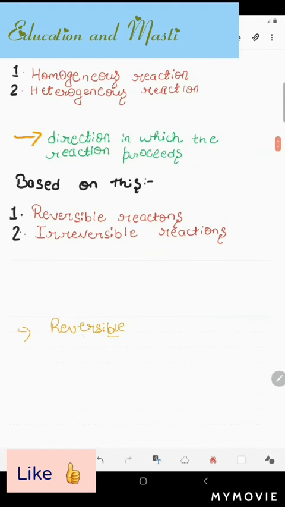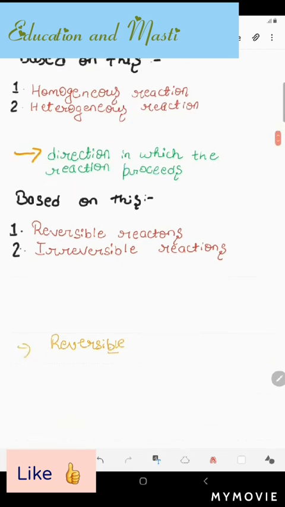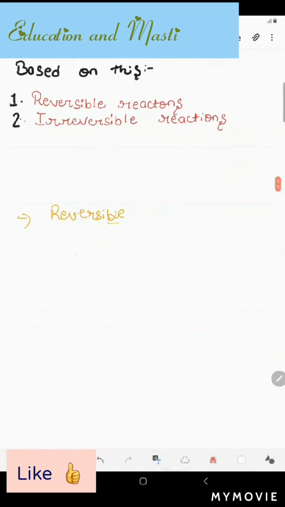So what have we understood by reversible reaction? That when this reaction occurs, then again it changes back. Like for example, as I told you, a cup of water. Let me draw it in a nice image. This is a cup of water, okay.